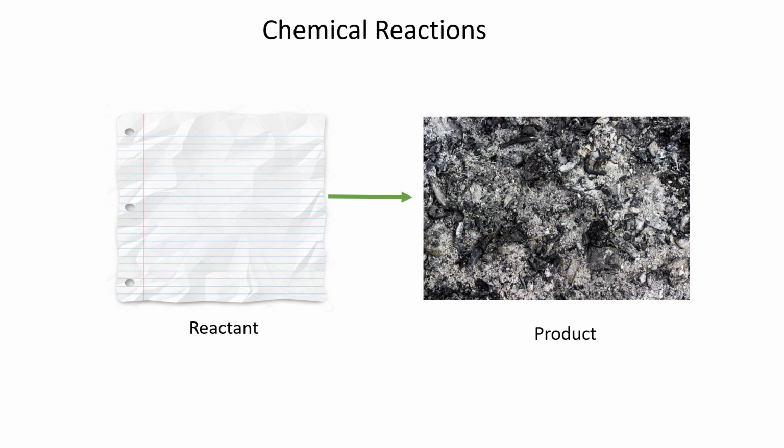So here in front of you, I have given an example. So this white plain paper is the reactant as it's the original product, and if we burn this paper, we get the ash left. So the ash is called the product. So in this slide, we have learned about chemical change.